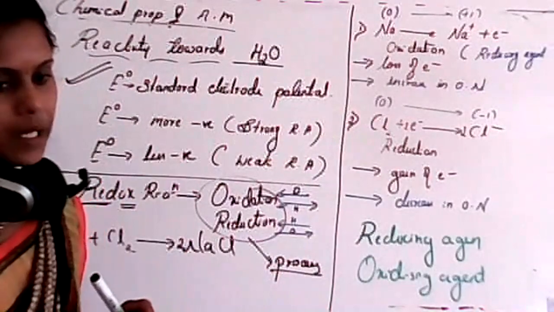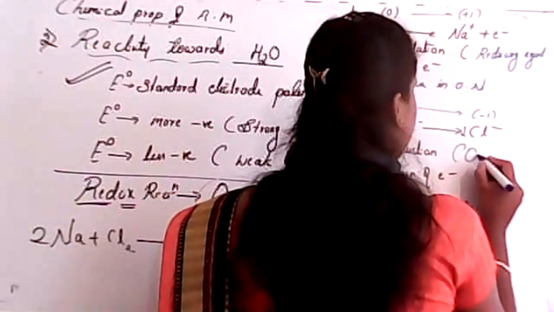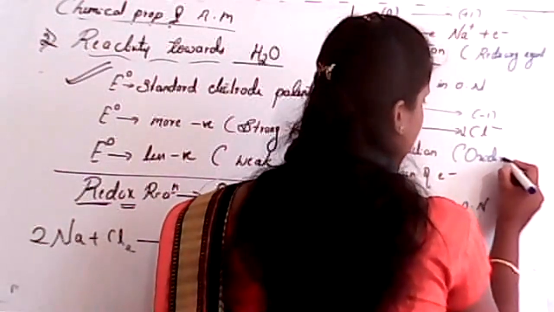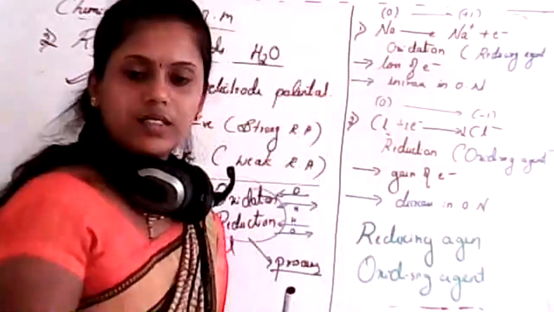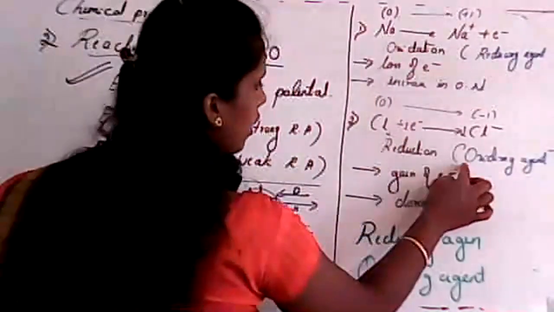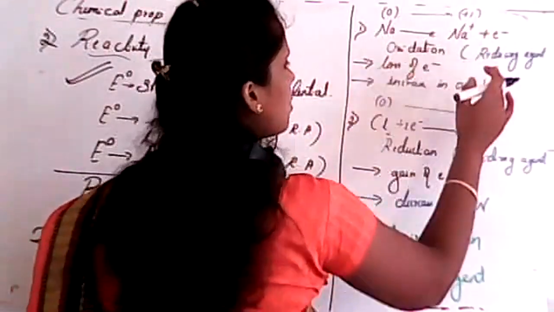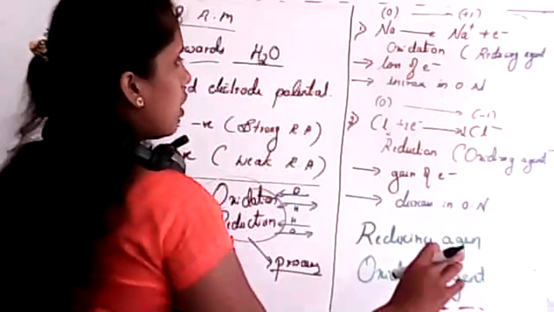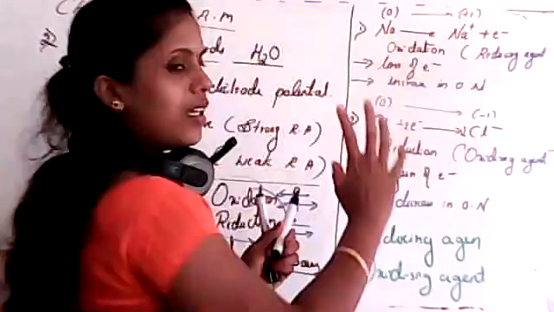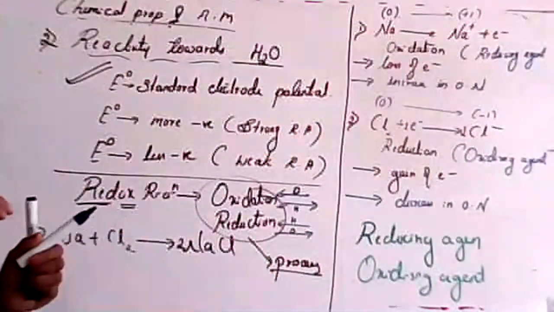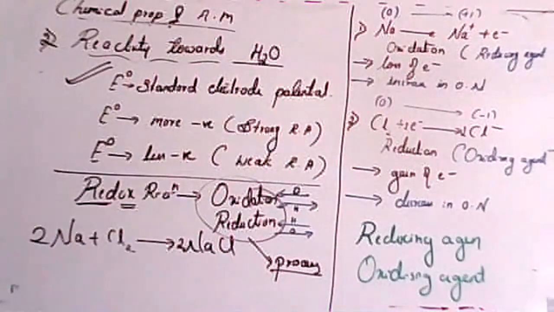And a species which undergoes reduction is known as an oxidizing agent. So don't confuse. Some of you may confuse that oxidation and oxidizing agent are the same. No, no. Is it clear now, student?